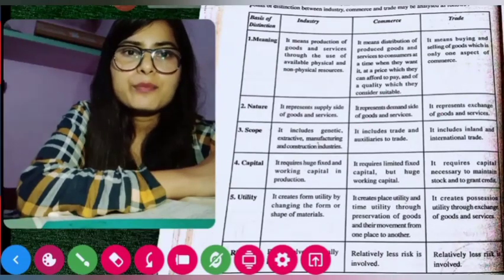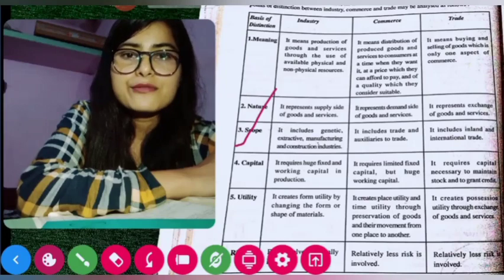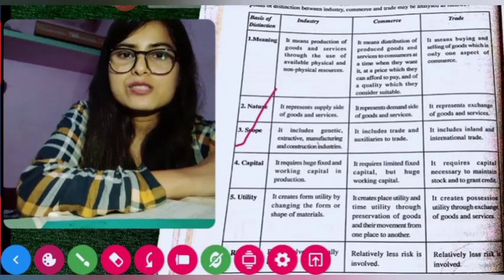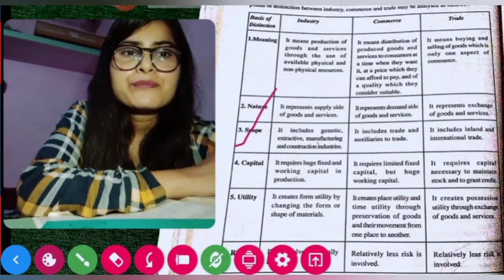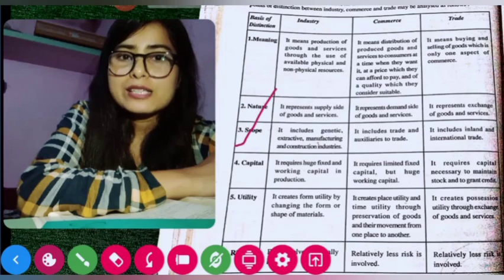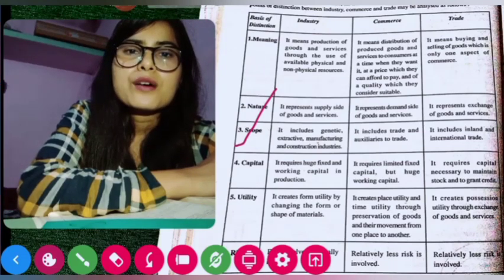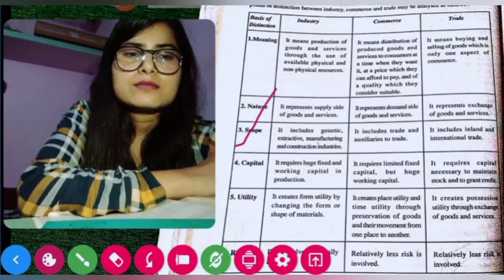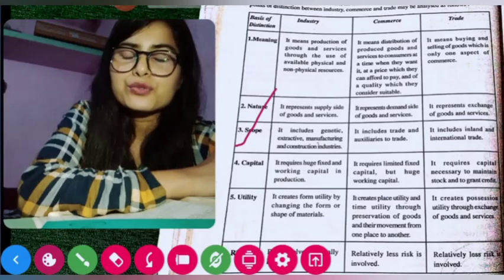Now the third point, that is scope. When we see the scope of industry, we know that there are different types of industry. Some deal with genetic, where we can take the example of farming, animal husbandry, poultry farming, and then some are extractive, which is extracting and digging resources from the earth, then making or processing things out of it, like crude oil from which petroleum is processed.